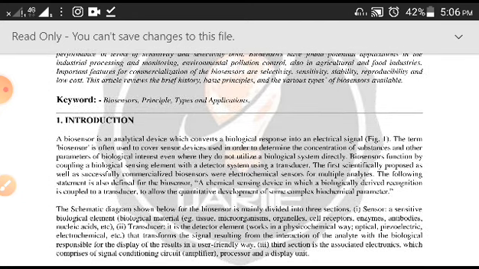Actually, the research on biosensors started way back around the 1950s, and in 1965 a scientist named Clark developed one biosensor, the first biosensor you can say, and that biosensor was meant for diagnosis of sugar in the blood.